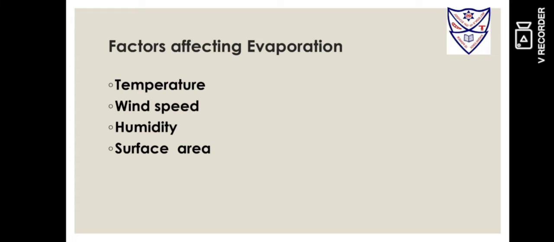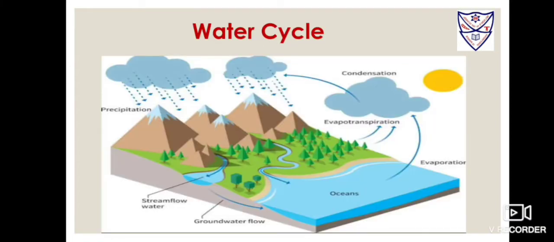Evaporation of water is a slow process. There is another process through which water vapor gets transferred into air. It's called transpiration. Water cycle. Water cycle is the continuous movement of water from the earth's surface and water bodies as water vapor to the atmosphere and from the atmosphere back to the earth's surface as rain or snow.